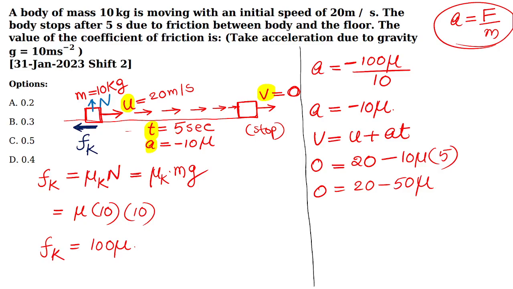Mu is our question, the coefficient of kinetic friction. Just do the arrangement. 50 mu equal to 20, or mu equal to 20 by 50. 0 cancels. 2 by 5 will be 0.4. Coefficient of kinetic friction is 0.4. It's an important problem.